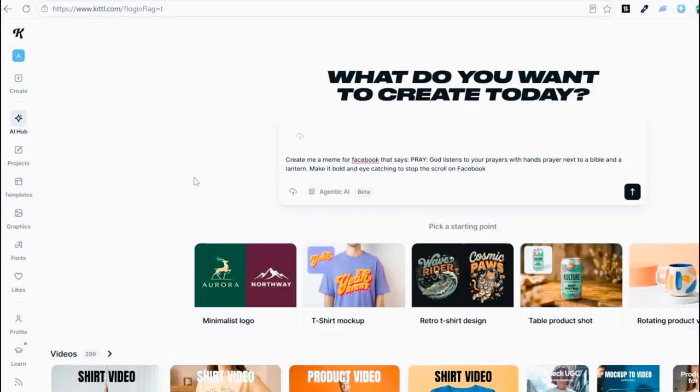Now, the easiest way that I have found to do this is with Kittle's AI. It is trained specifically on images. There are so many different ways that you could do this, whether it's with ChatGPT or Canva, but this is currently my favorite way to do it. So all I did was type in their AI here, create me a meme for Facebook that says, "Pray, God listens to your prayers," with an image of hands praying next to a Bible and a lantern. Make it bold and eye-catching to stop the scroll on Facebook.